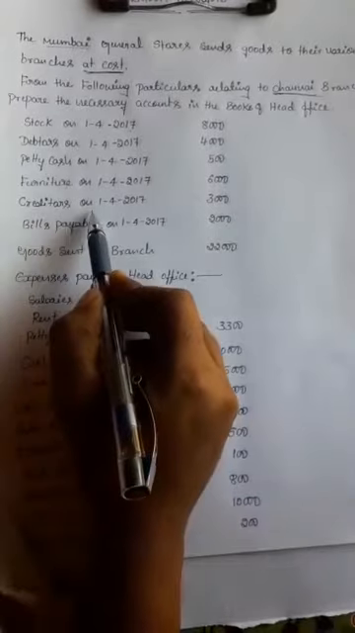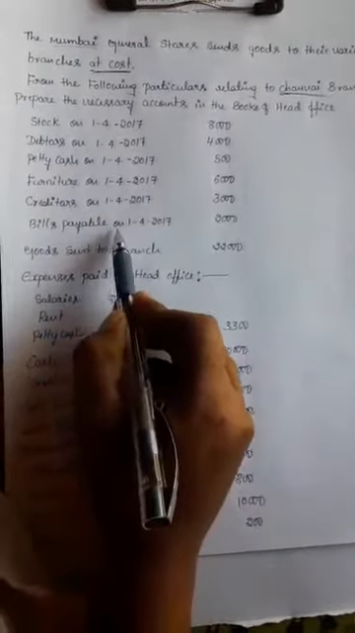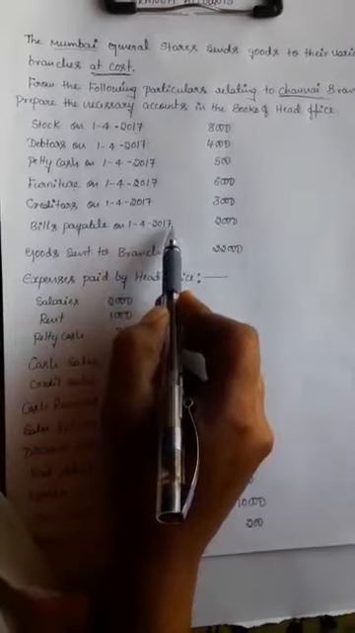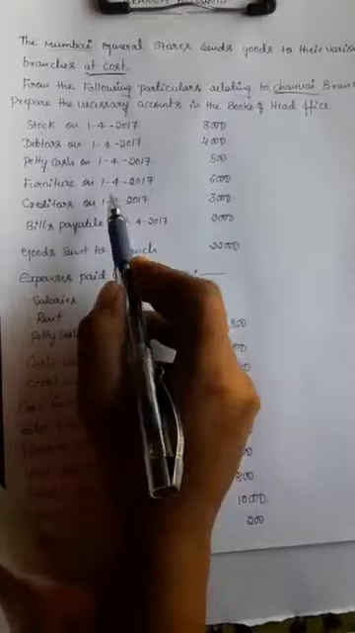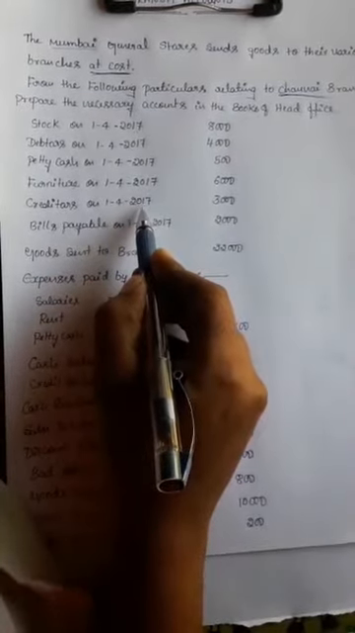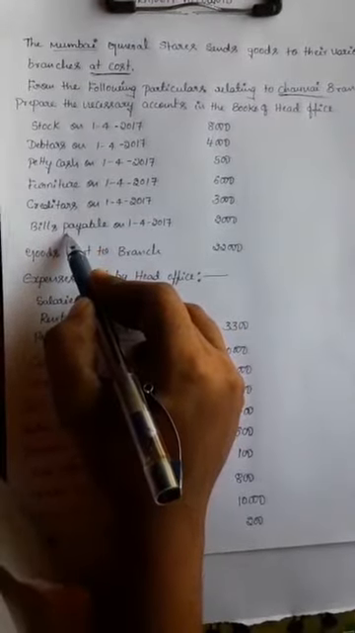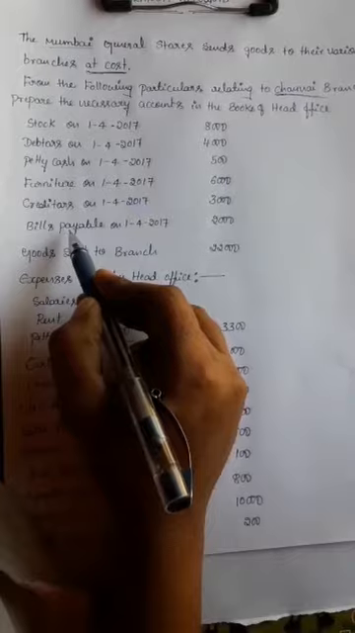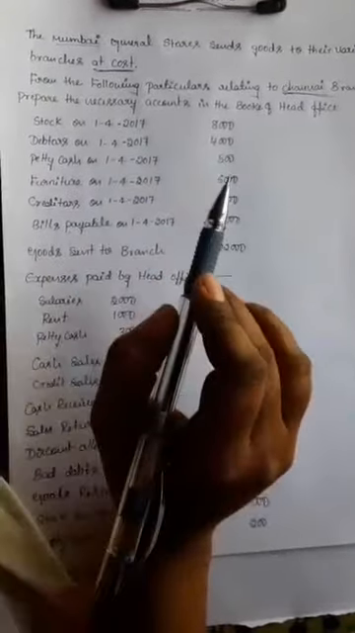Next one, creditors on 1/4/2017 rupees 3,000, bills payable on 1/4/2017 rupees 2,000. So these two items are opening balances. 1/4/2017 is the beginning of the accounting year. So creditors and bills payable are liabilities. Liabilities will come on the credit side of the branch account by balance brought down.